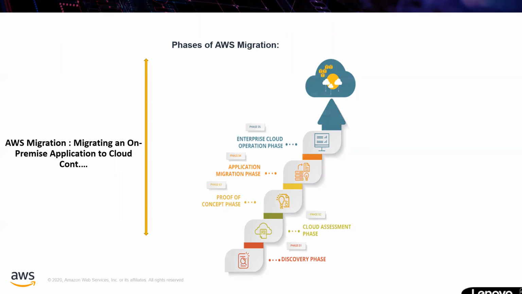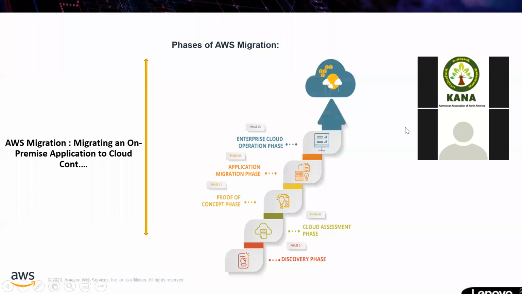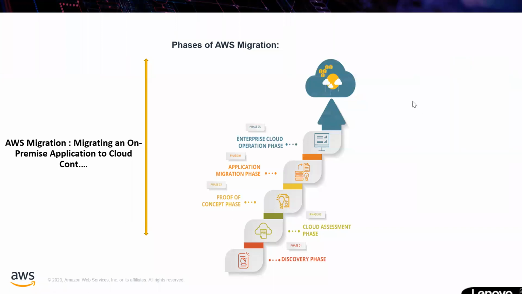Coming back to the phases of AWS migration here, there are 5 phases. One is starting with the discovery phase, which I'm going to explain.